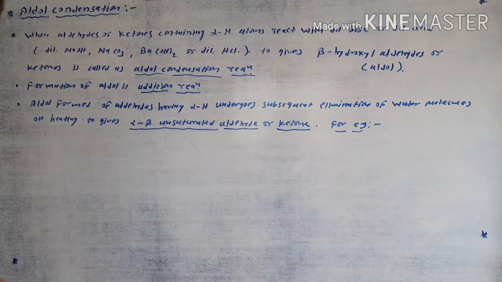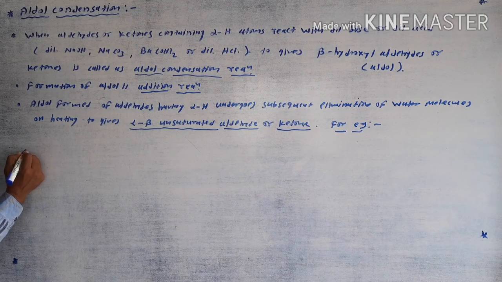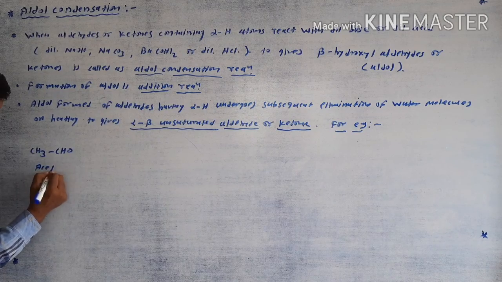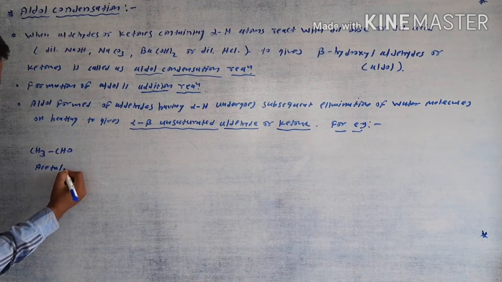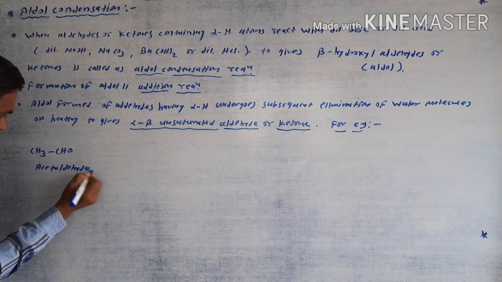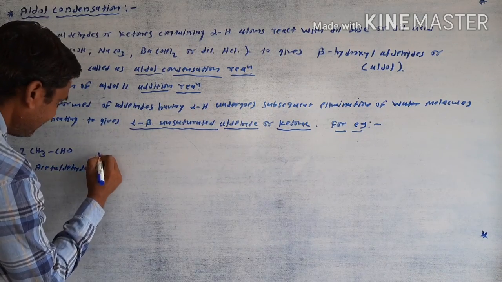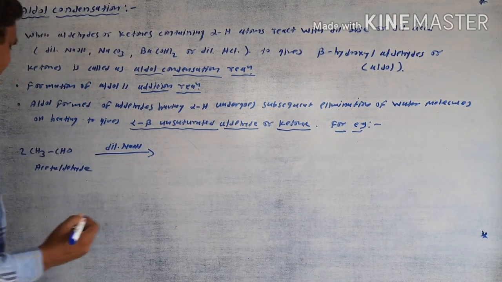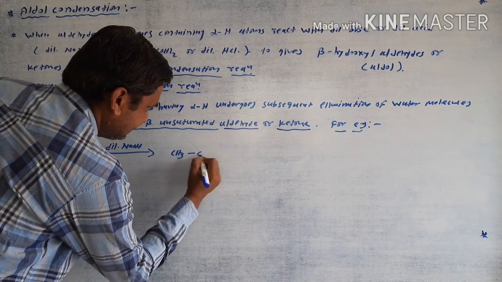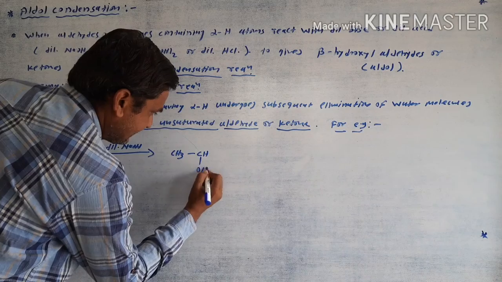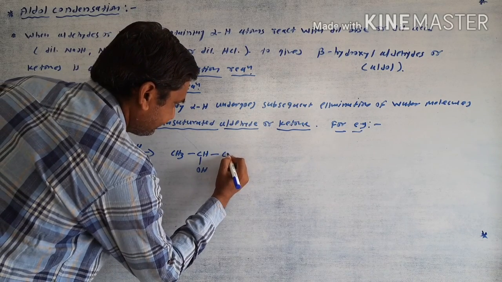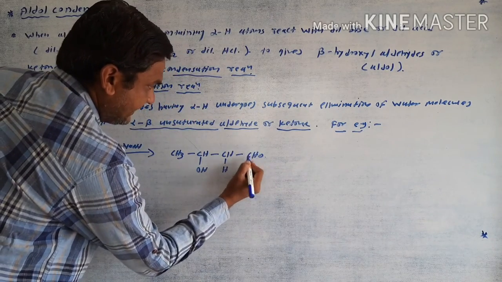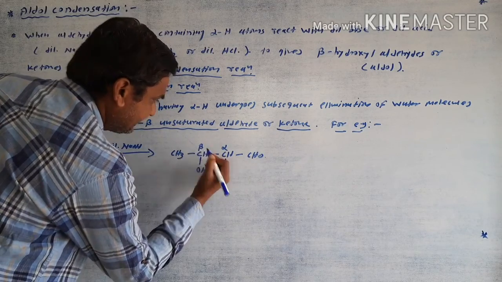For example, suppose 2 moles of CH3CHO, acetaldehyde, react with dilute NaOH, then it gives the product CH3CH(OH)CH2CHO. This is the aldehyde group, this position is the alpha position, and this one is the beta position.